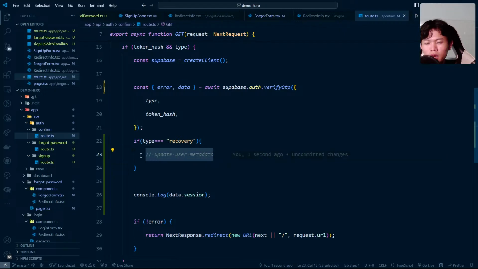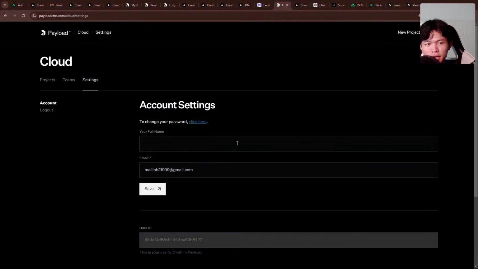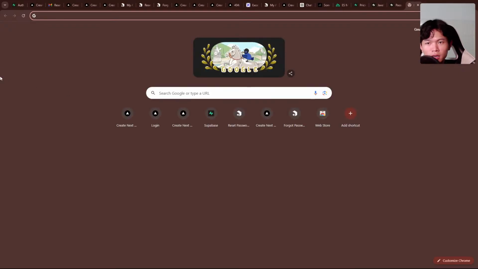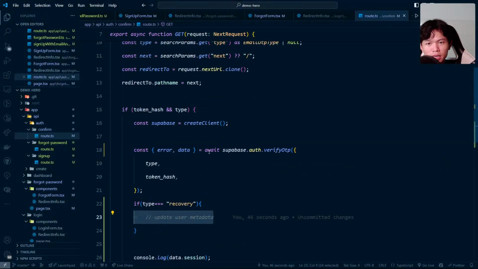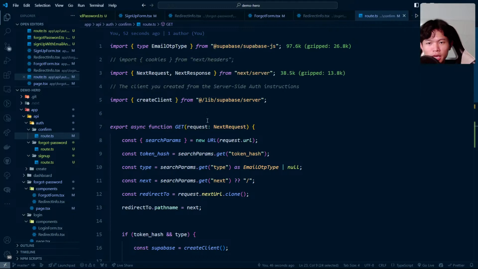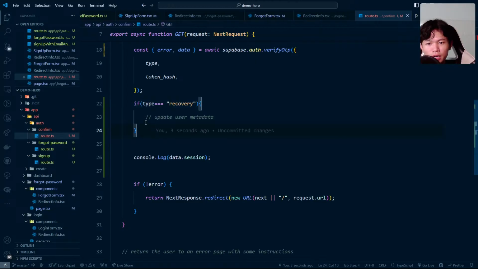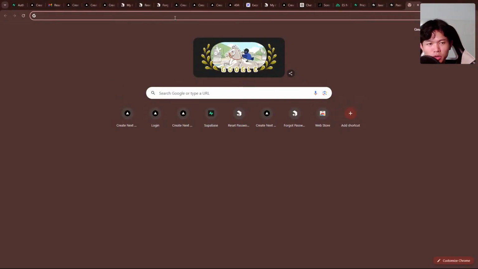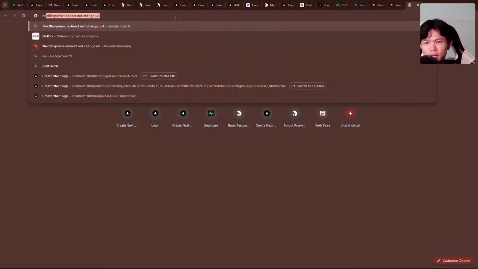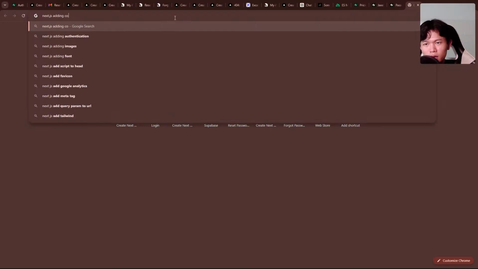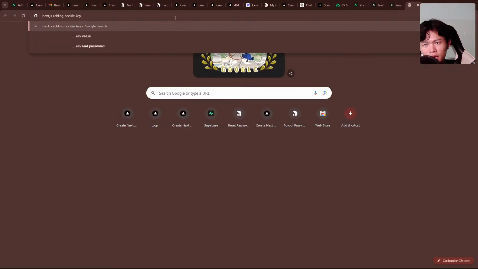If the type is equal to recovery, I'm going to set a cookie right here, updating the cookie value to say that the user is trying to update or recover the password. Let's search Next.js, adding a cookie key and value.